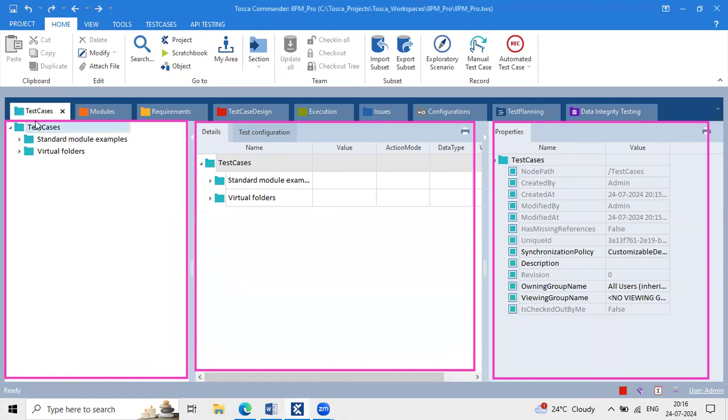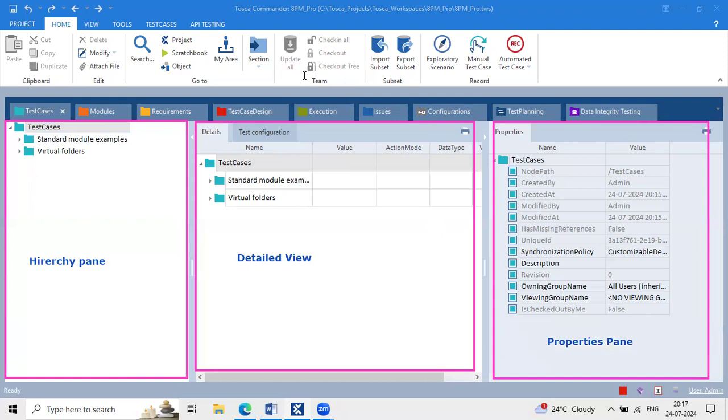I just selected test case only, right? We can call all these tabs phases, sections, components, and towers of Tosca. But each phase is separated again into 3 subcategories. The first one is the hierarchy pane. Here it is the detailed view. If you want to see the detailed view of your test case, this is the pane. And the right side one is the properties pane, the properties of each control.